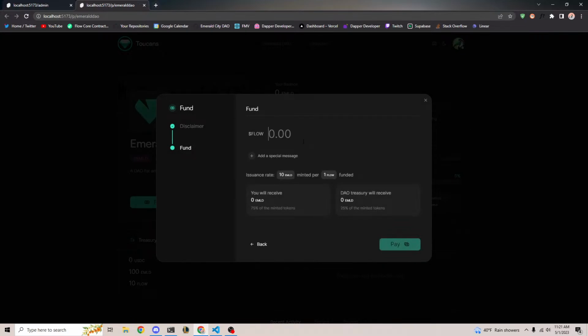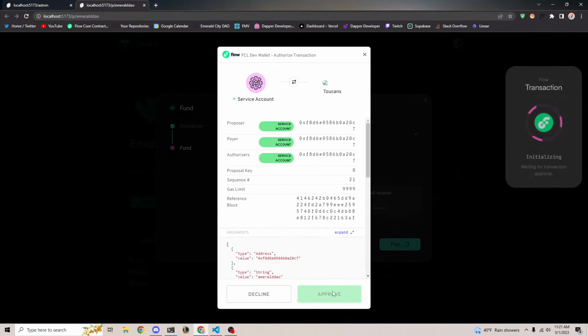Let's say we want to give the project 20 flow. It says that you will receive 150. Remember, the reason is that we would receive 200 because the issuance rate is 10. However, there's a reserve rate, so it's almost like a 25% tax on that amount. We can add a message saying, "I hope this helps you in your project." Smiley face. All right, so if we pay, approve.